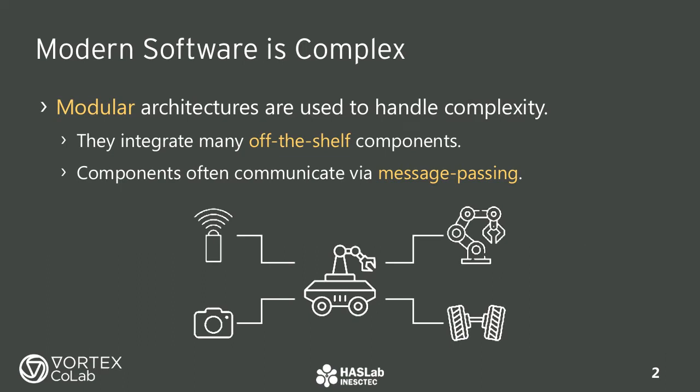Let me start with the problem we are facing. As software systems grow in complexity, it becomes hard to manage all of their capabilities. Modular architectures are a common solution to this problem. Features are assigned to isolated components, which are later integrated into a larger system. The components communicate via message passing, and may even be developed by third parties.